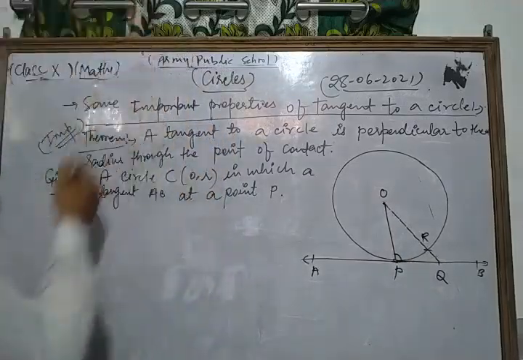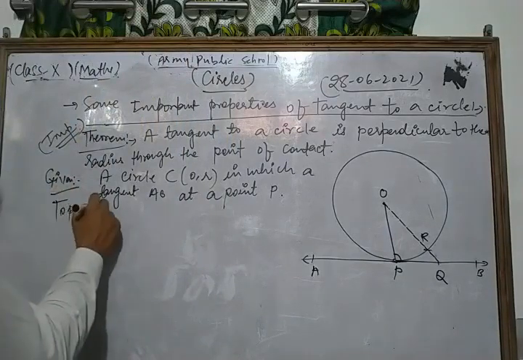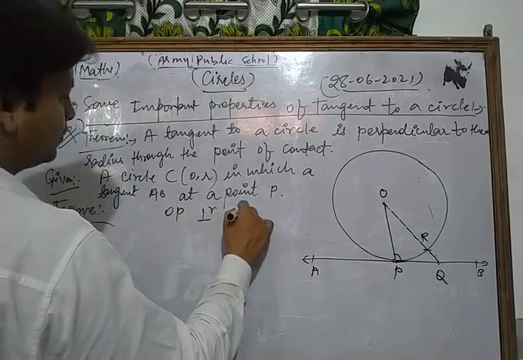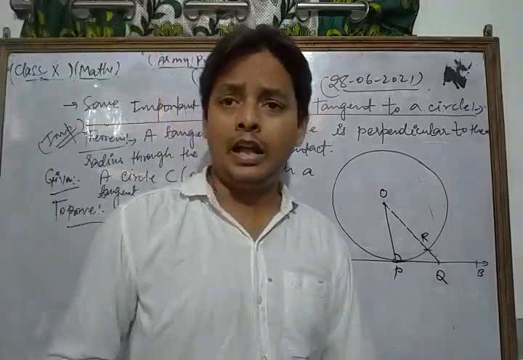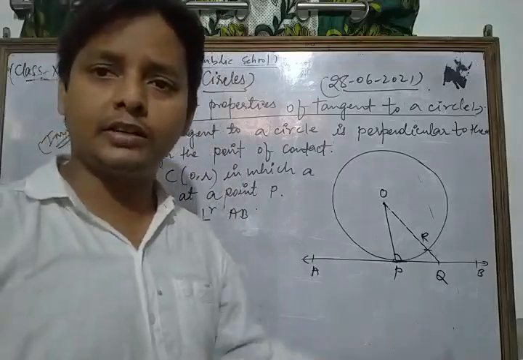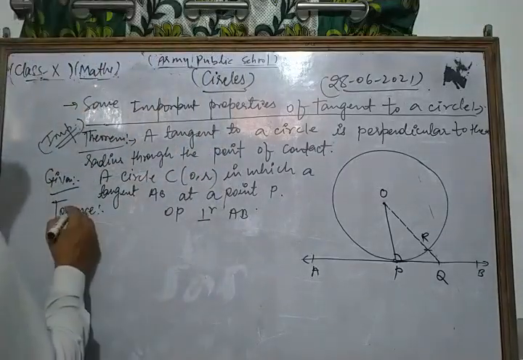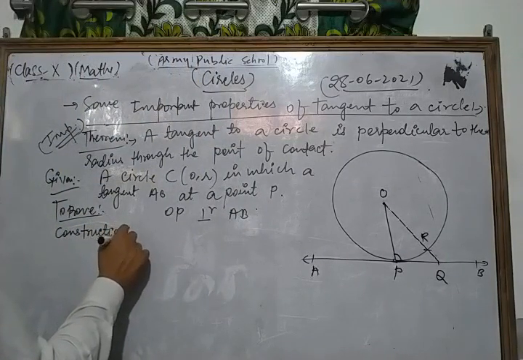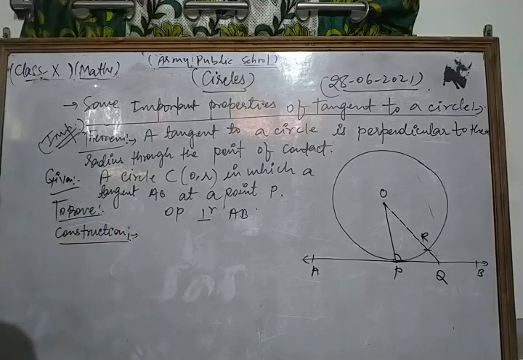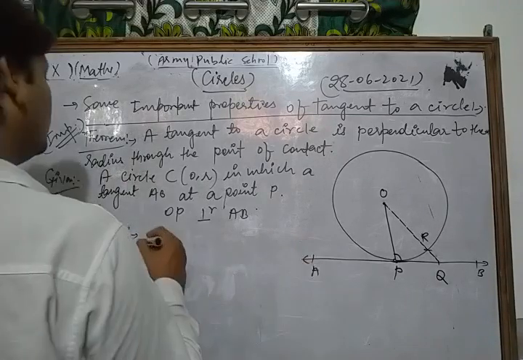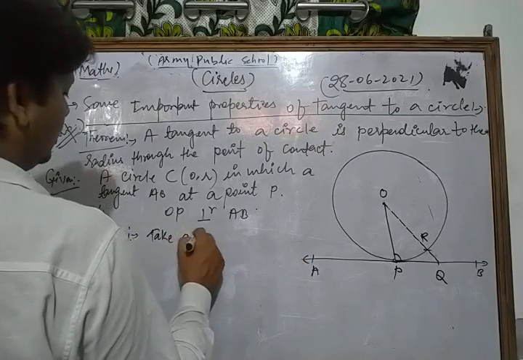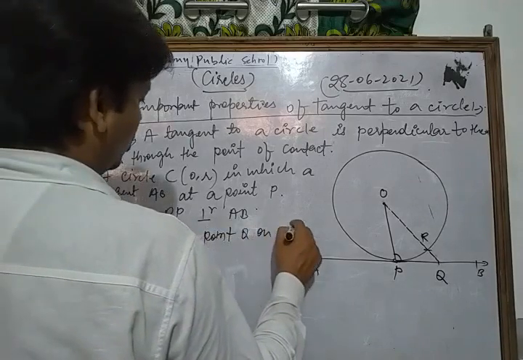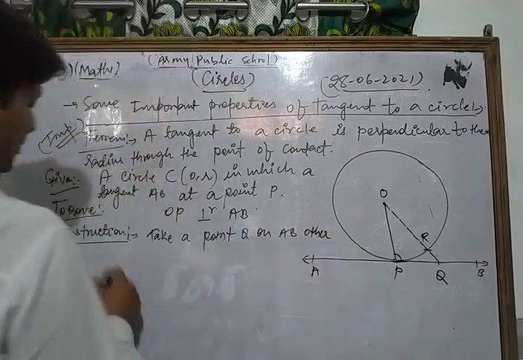Thus, dear student, if we write the proof: to prove, we have to show that OP is perpendicular to AB. Also, dear student, we have to do some construction in that figure. So now we write the construction. Take any point Q on AB other than P.